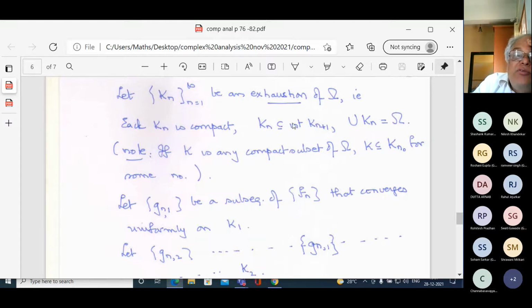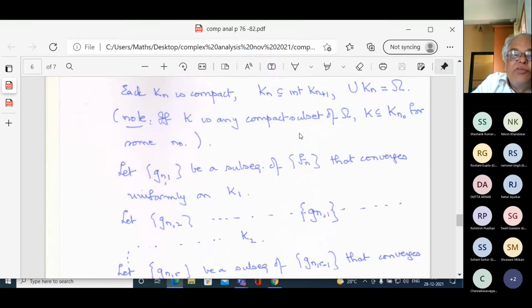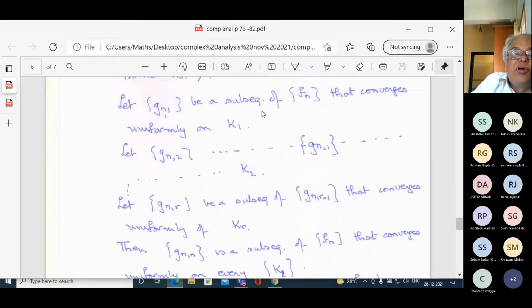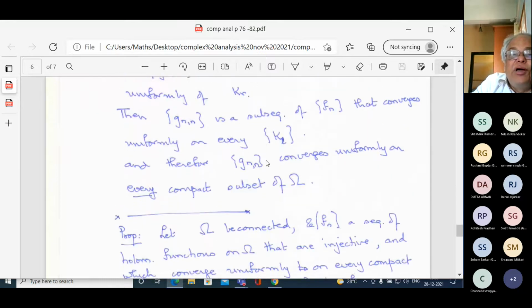Why? Because the interiors of the Kn are increasing, they're open, and they cover omega, and therefore they cover every compact subset. So the interiors of the Kn cover any compact subset. Therefore it has a finite subcover where the Kn are increasing, so one element is going to cover that compact set you're given. You can do this for K1, K2, and so on, and therefore this sequence is going to converge for every compact subset.